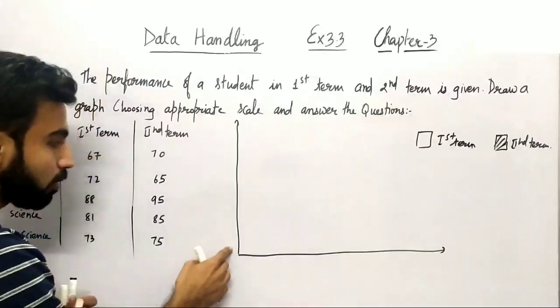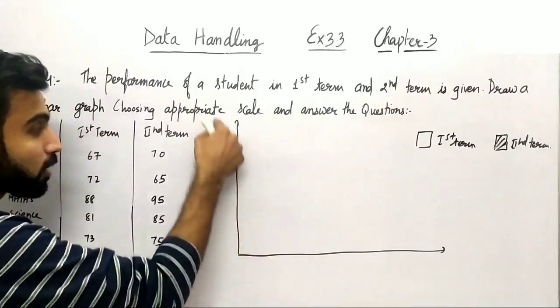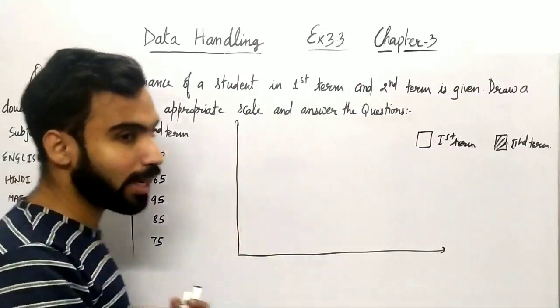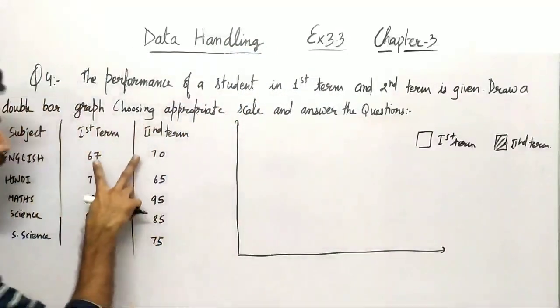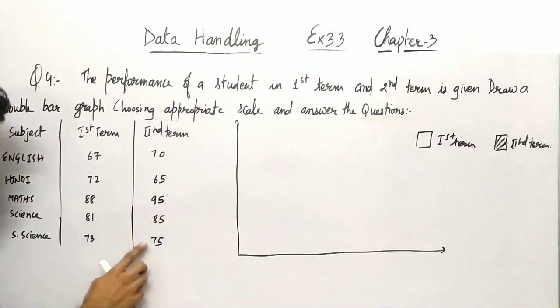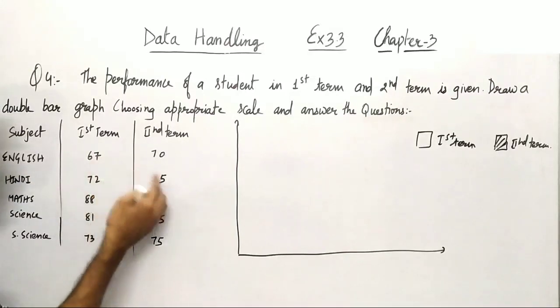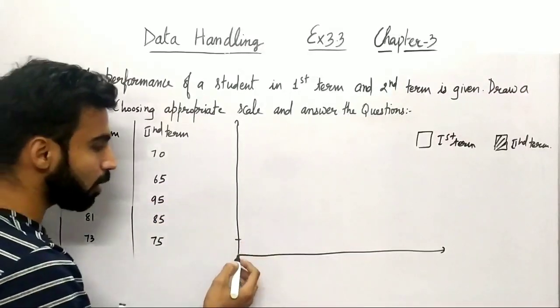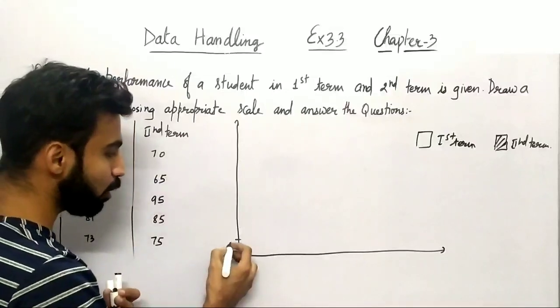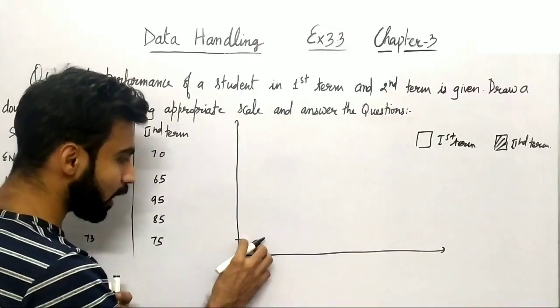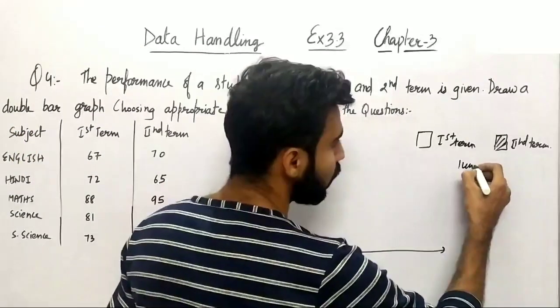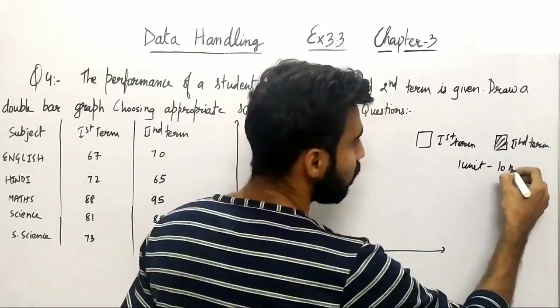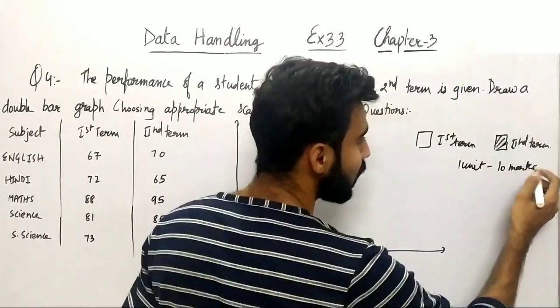So now the most important thing is the scale which I have to take on the y-axis. So the scale लूंगा वो मैं कैसे लूंगा? Let me just see the numbers here. So if I just take a look over the numbers, so better if I just take again, as in the previous question, the 10 unit scale, right? So 1 unit क्या represent कर रहा है? 10 marks को represent करेगा. So let me just write. So 1 unit represents, you can say, 10 marks, right? So this is the scale which I have taken here.